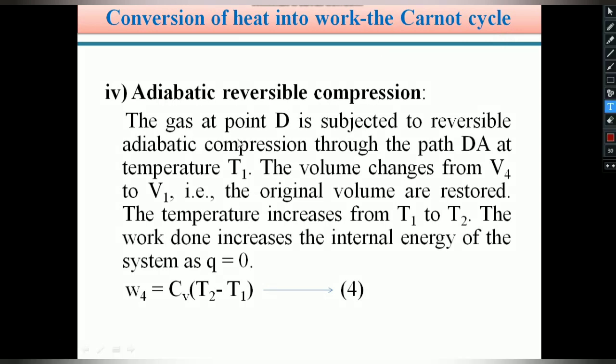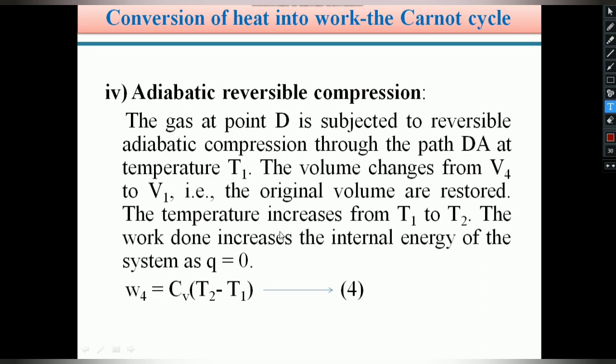In the fourth operation, adiabatic reversible compression, the gas at point D is subjected to adiabatic compression. So it reaches point A, and this path is named DA. The volume changes from V4 to V1, as we clearly showed in our plot. The original volume is reached, meaning we finally reach point A. Initially we began at volume V1, and finally after the fourth operation we reach volume V1 again. Then the temperature is increased from T1 to T2, which we also clearly showed there.